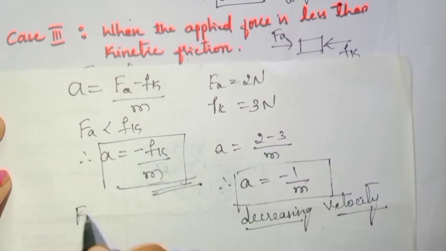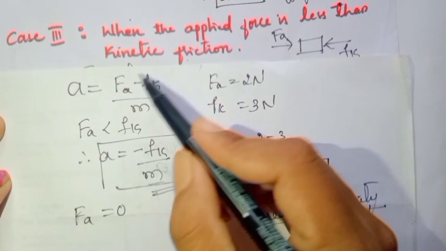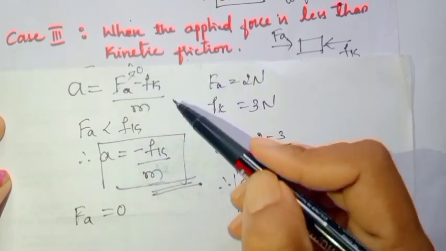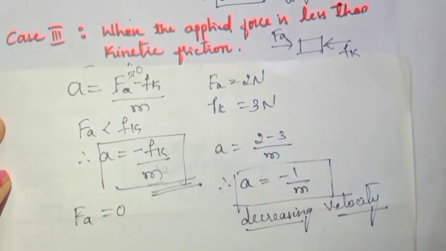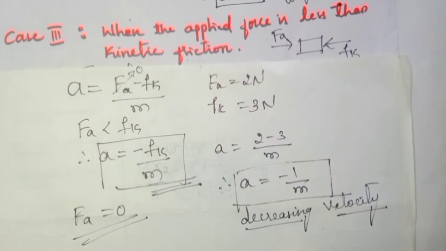If the applied force is equal to 0, what happens? This force applied will become 0, and hence the answer is a is equal to minus Fk divided by m. I hope you have understood the concept of motion of a body by considering the kinetic friction.